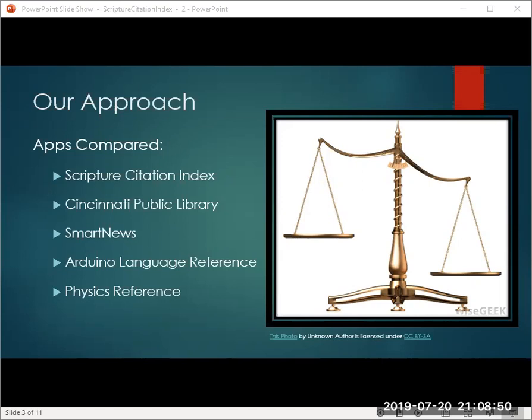We found 8 criteria that we would use to judge each of the apps using such techniques as heuristic evaluations and overall performance tests. These criteria will be covered in a future slide.